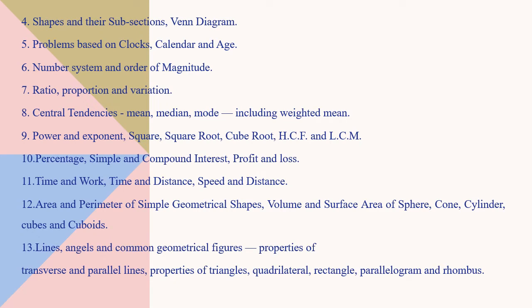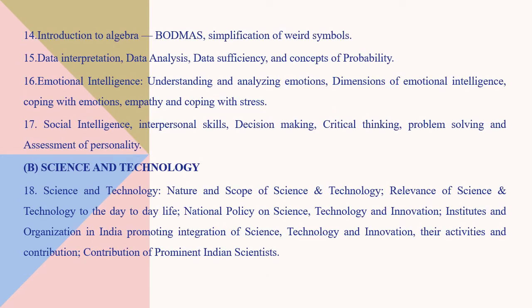Also there is another section in the paper 2, that is science and technology. So nature and scope of science and technology. It is very much in news now. Relevance of science and technology in the day-to-day life, smartphones, everything. National policy and science. What is the national policy on science and technology? For the different institutions and organizations in promoting science and technology, their activities, contribution of prominent Indian scientists. These are to be studied.